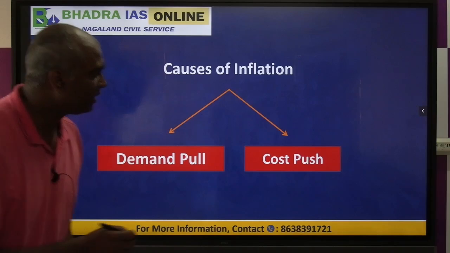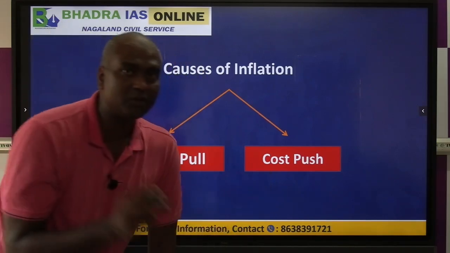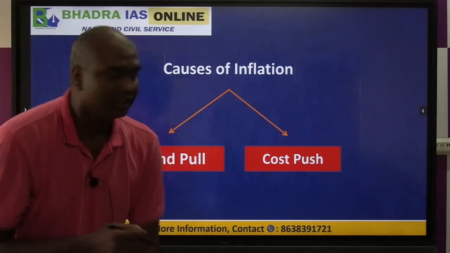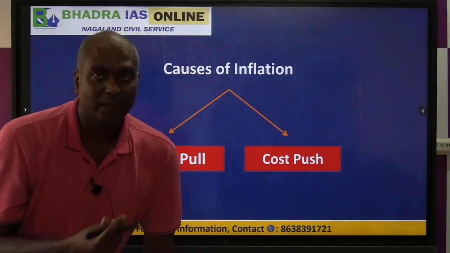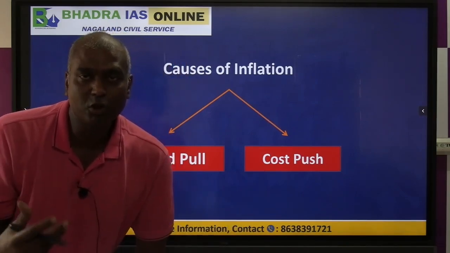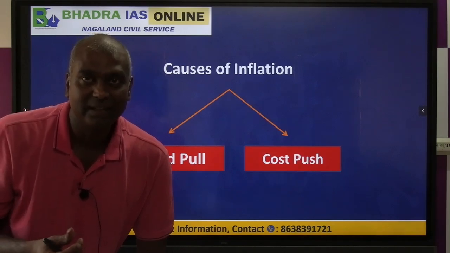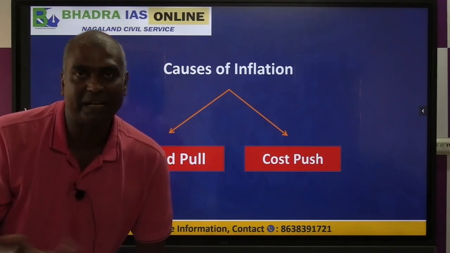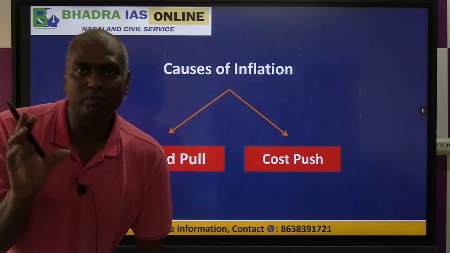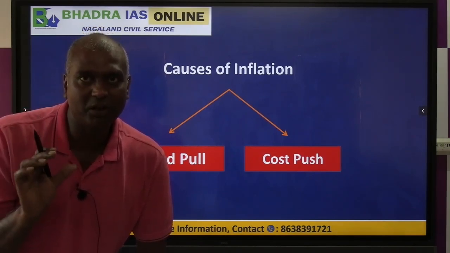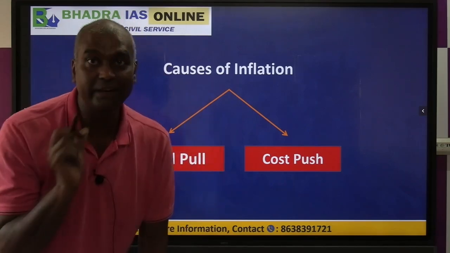Clear? Similarly, we have another theory called cost push inflation. This theory says that for whatever reason, if the cost of production increases, it will also increase the price level. So we have two basic economic theories on causes of inflation.